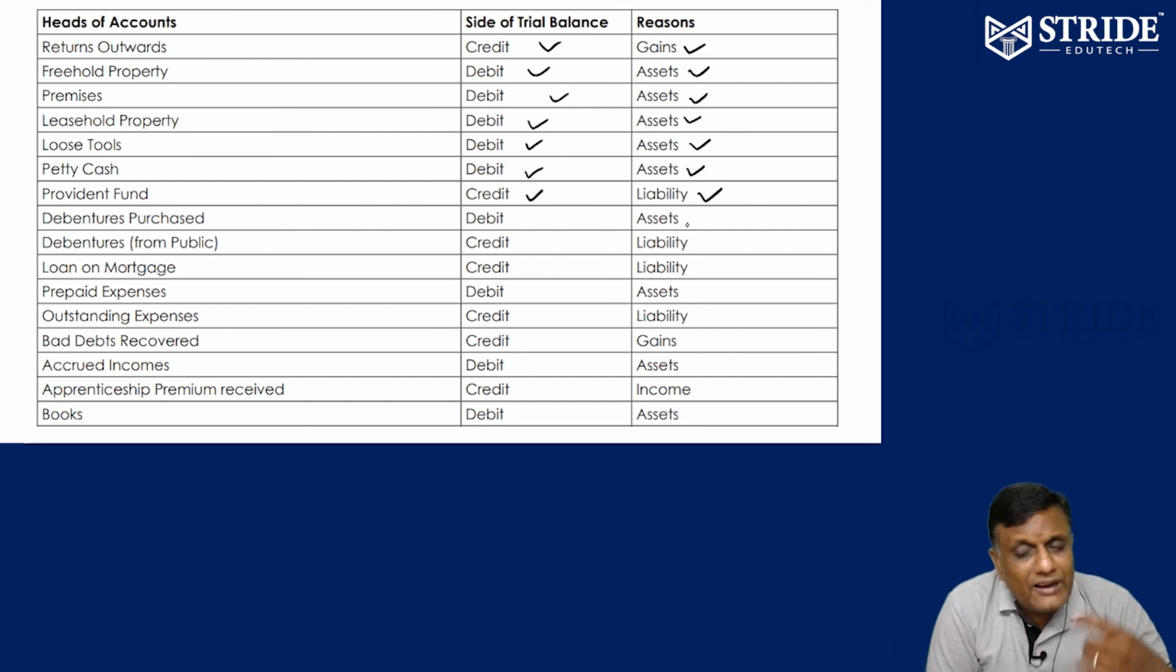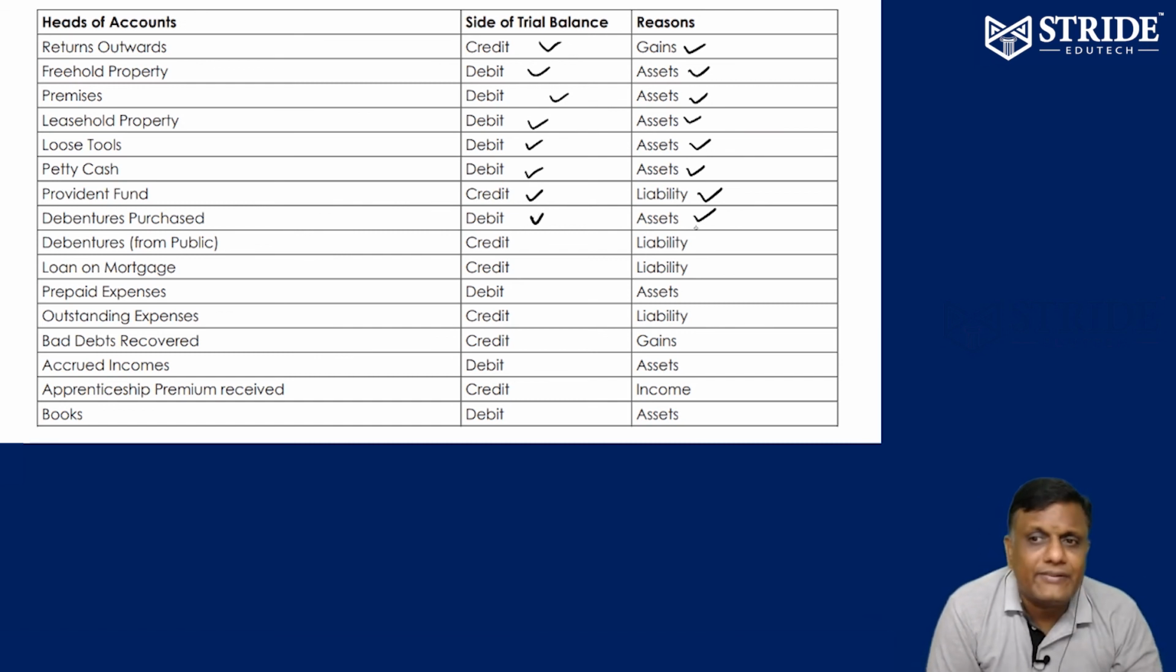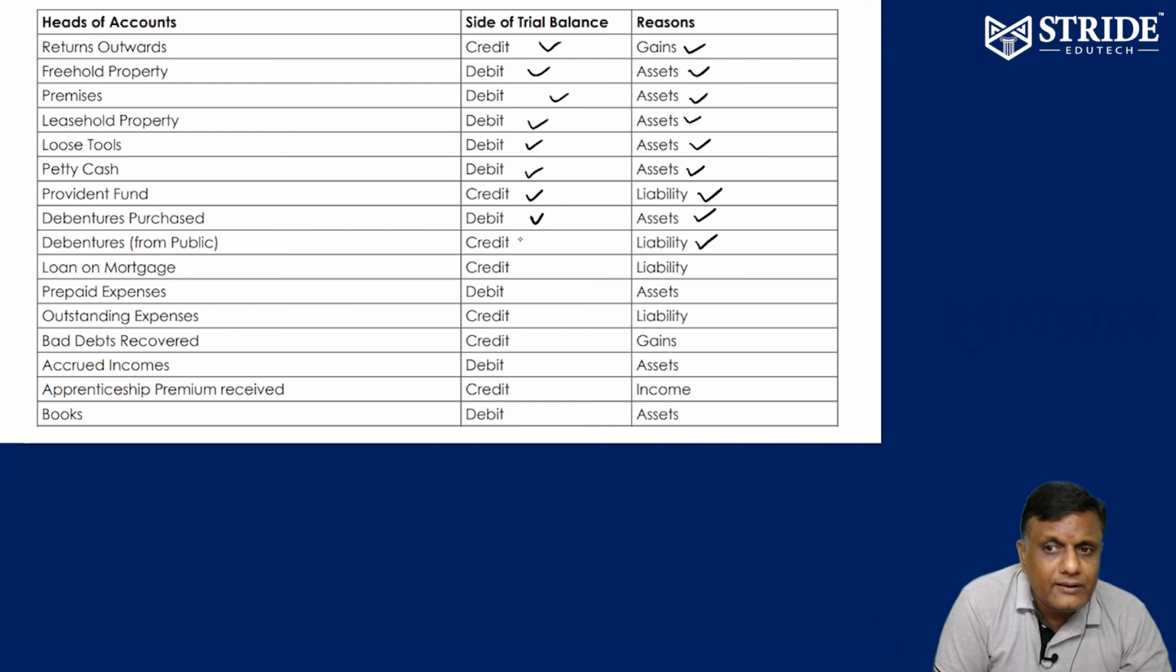Debenture purchased from another company, I invested in debentures of another company, it is asset. But debenture issued, liability. Debenture purchased, asset, debit balance. Debenture issued to public, liability created, so credit balance. Loan we obtained, liability. Mortgage loan we obtained, liability, credit balance.